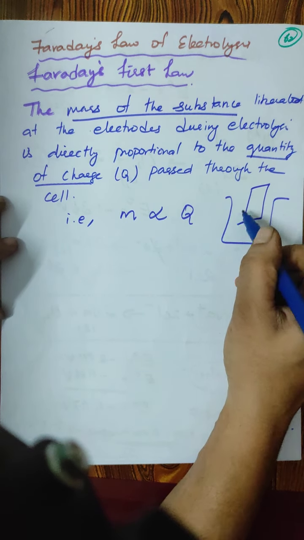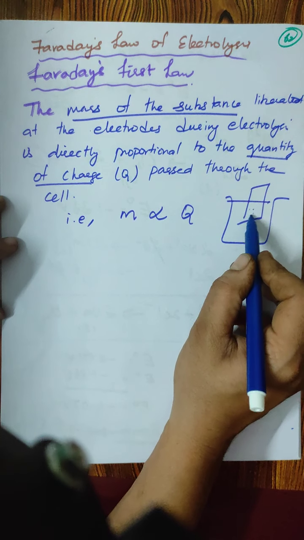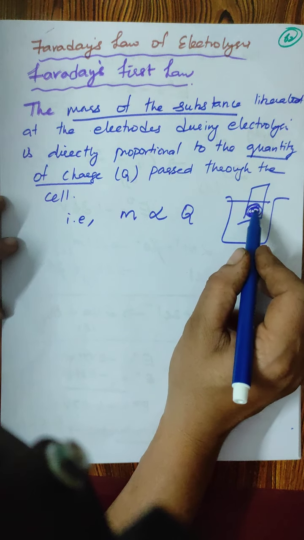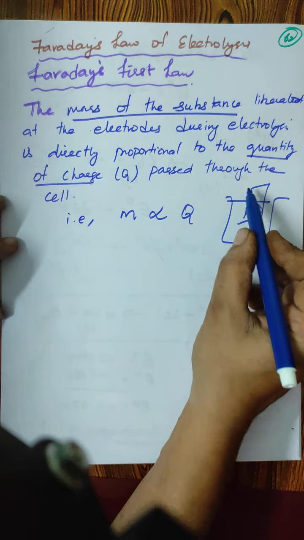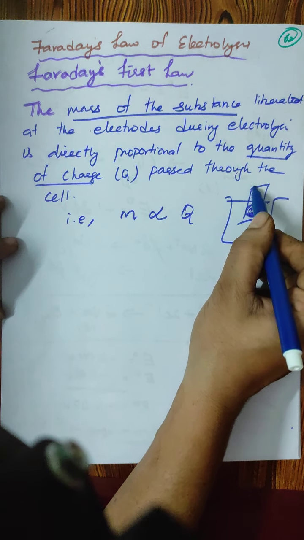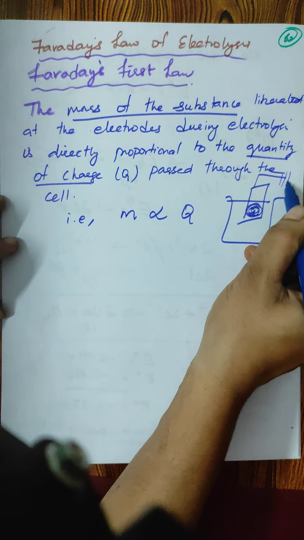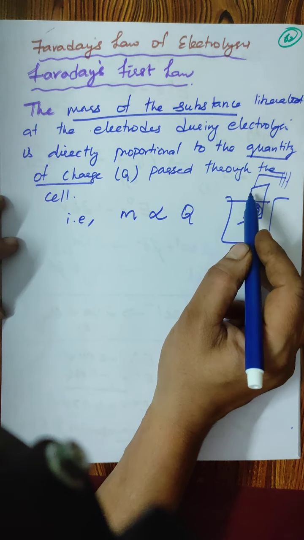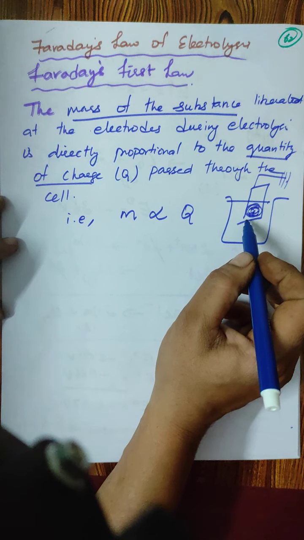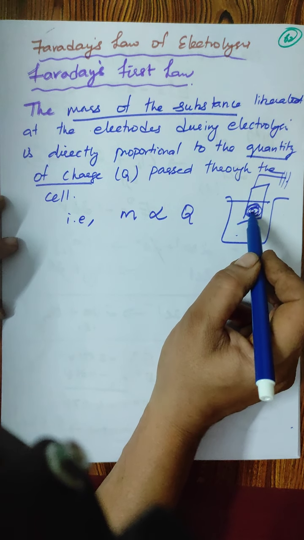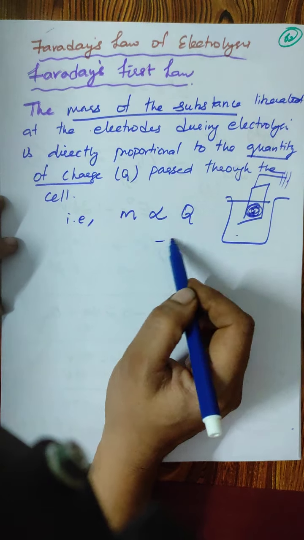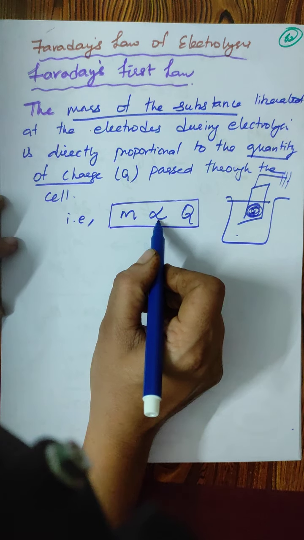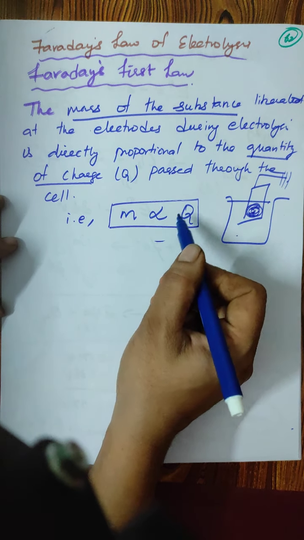So some amount of the substance is deposited at the electrode. The mass of the substance deposited at this electrode is directly proportional to the quantity of charge, that is, the charge that is passed through them. Therefore, depending upon the quantity of charge passed through the cell, the mass of the substance liberated would depend. So the mass of the substance liberated at the electrodes during electrolysis is directly proportional to the quantity of charge passing through the cell.